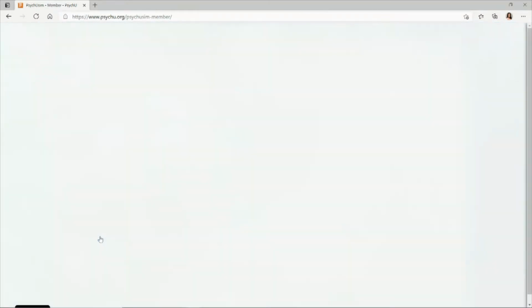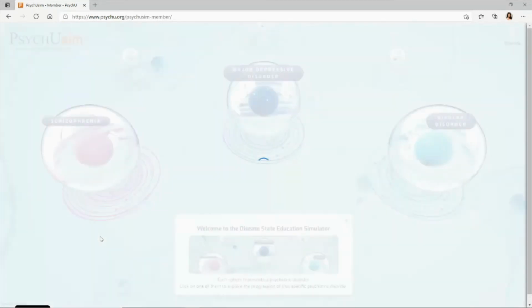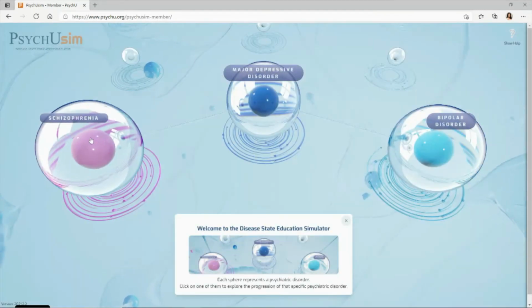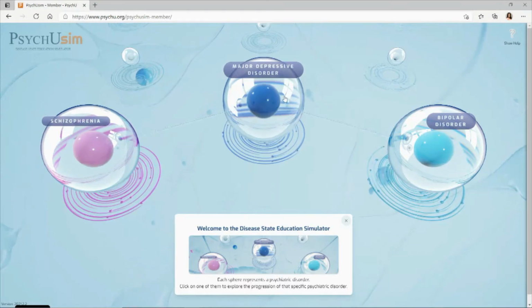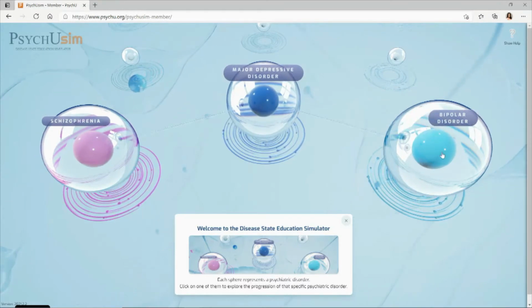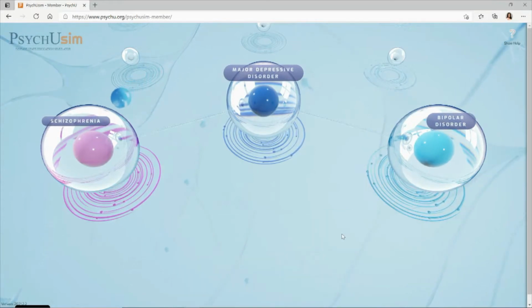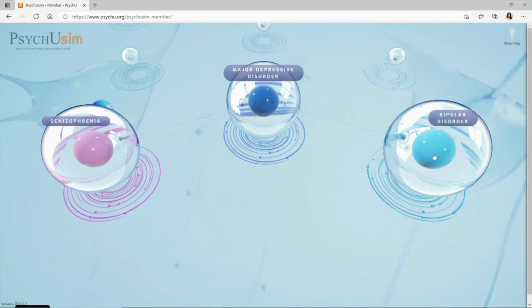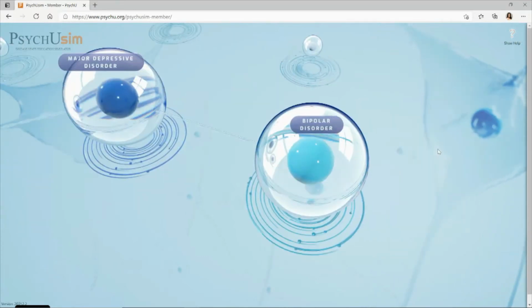So you'll see as we dive into the brain, you're going to see several nodes pop up, and these are what we call these circles here. We have a schizophrenia node, a major depressive disorder node, and a bipolar disorder node. And these nodes represent the disease states that we can have a disease state journey through. We're going to highlight the bipolar disorder node for the purposes of this presentation.